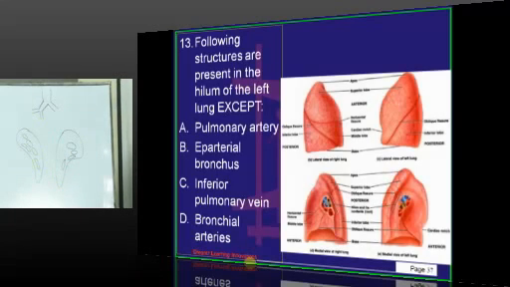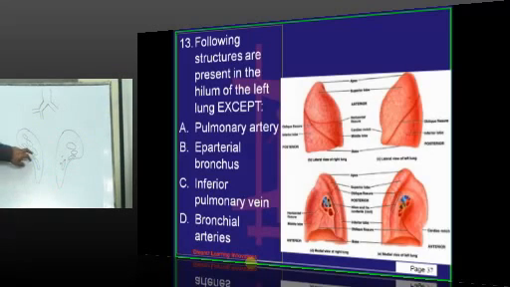So, the following structures are present in the hilum of the left lung: pulmonary artery, bronchus, superior and inferior pulmonary veins, and bronchial arteries. Bronchial arteries are present on both sides. They arise from the third posterior intercostal artery on the right side, and on the left side they are direct branches of the descending aorta.